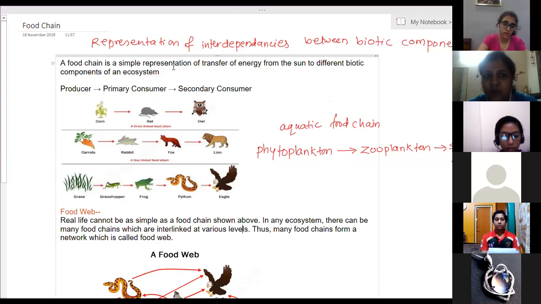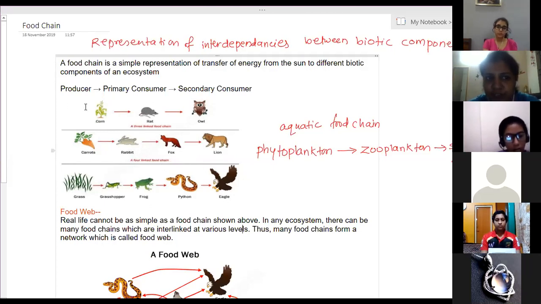So a food chain is a simple representation of transfer of energy from the sun to different biotic components of an ecosystem. It represents the energy flow diagram. It explains how energy moves from the sun to different organisms. That simple representation is called a food chain. This is a simple, one-way diagram. This is a food chain having three levels, here four levels, and this is the example of five levels.